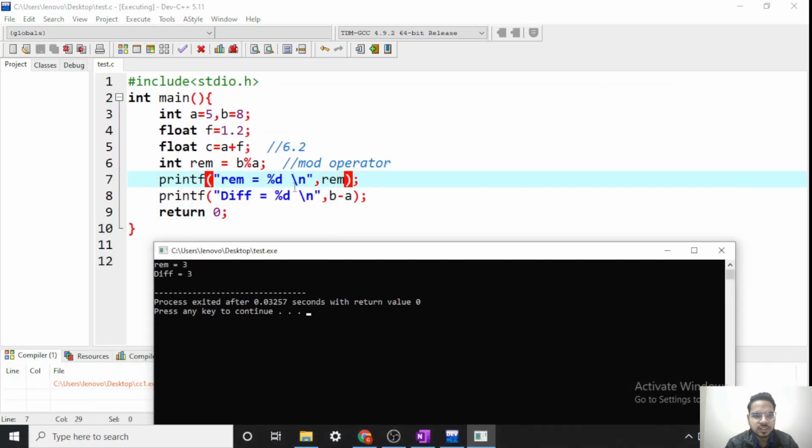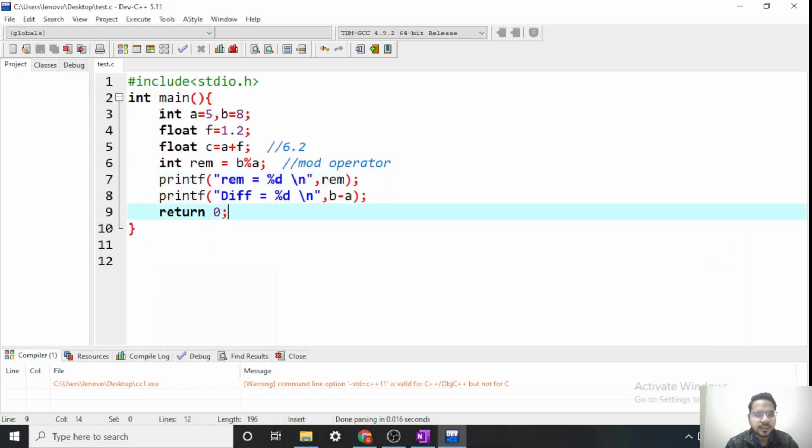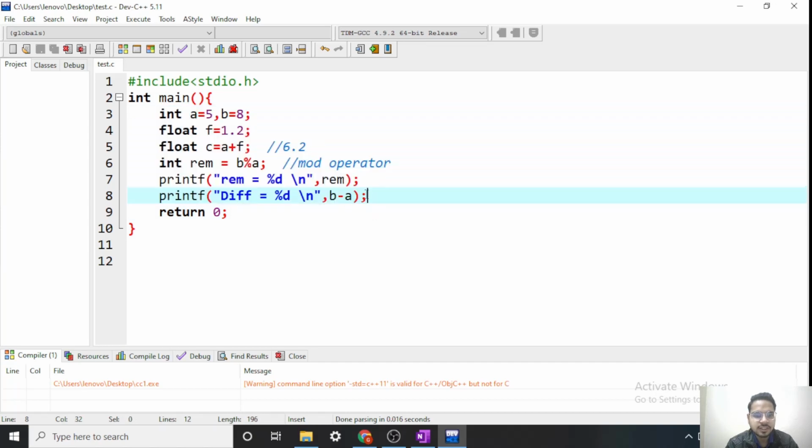As you can see, the remainder turns out to be 3. So this was about the data types, int, char, float, and the operations that we can perform. Now, till now we are just simply going in one flow. Whatever we are writing is being executed. What if I want some conditional behavior?